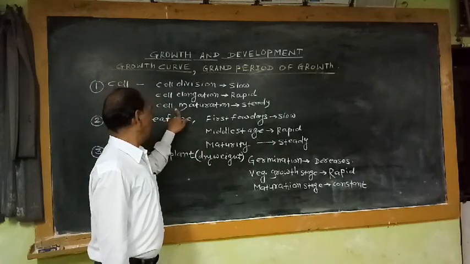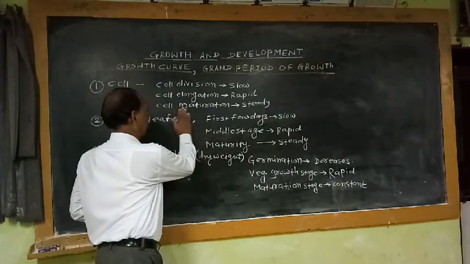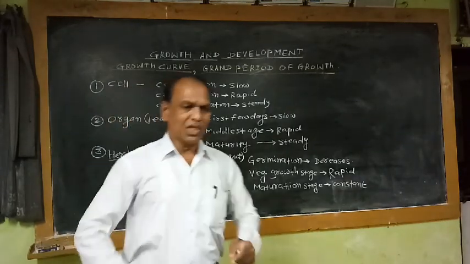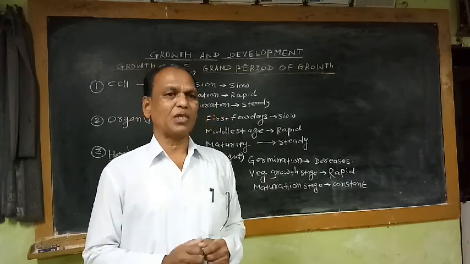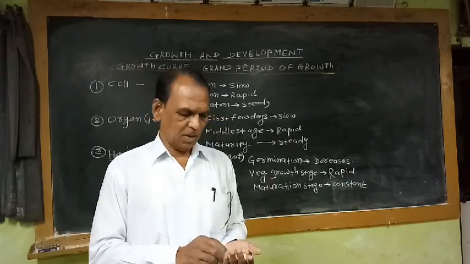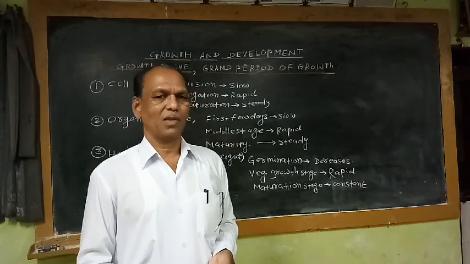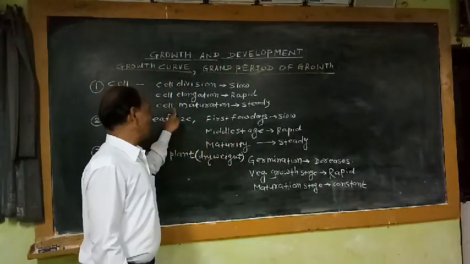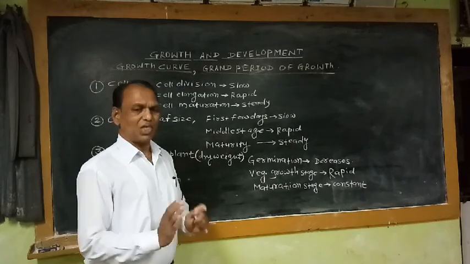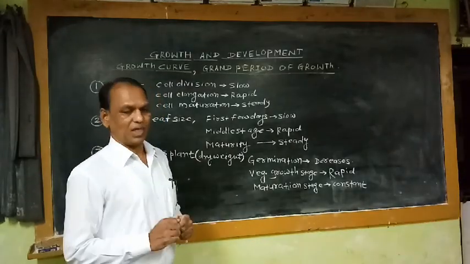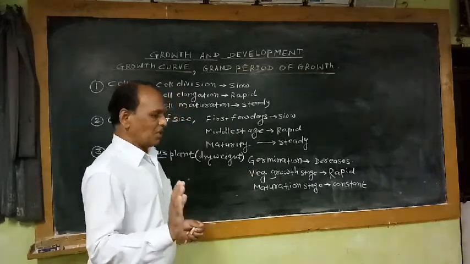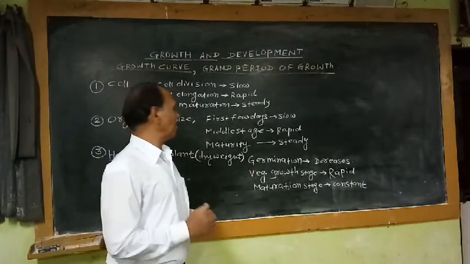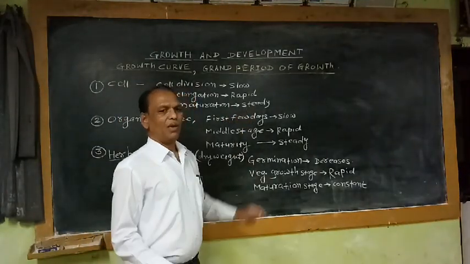And finally, when the cell becomes mature, each and every dividing cell attains a specific size and specific shape, and afterwards the cell doesn't change its size. That means change in the size of the cell remains constant. At this cell maturation stage, change in size is not reported. That means cell size remains steady.